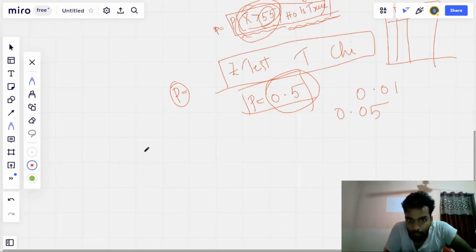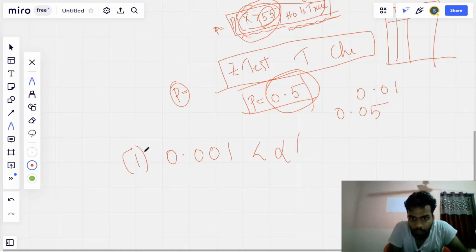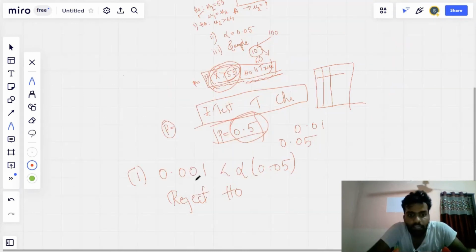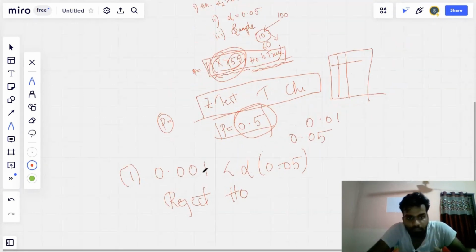Based on the p-value, we either reject the null hypothesis or we may not reject it. For example, in case 1, the p-value is 0.01, which is less than alpha, that is 0.05. When the p-value is less than alpha, we reject the null hypothesis, reject H0, and from that we accept the alternate hypothesis.